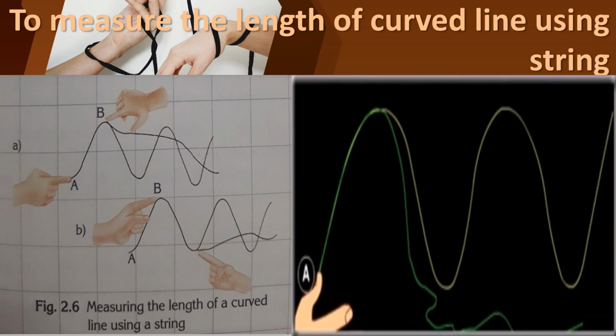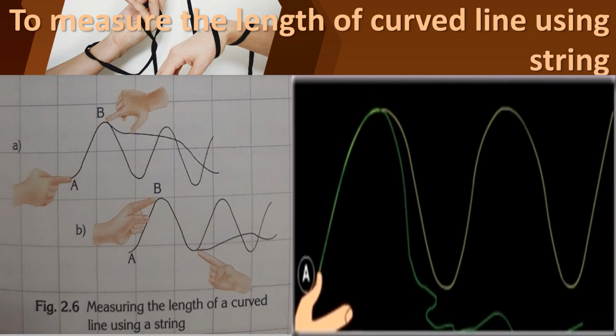Put a knot on the thread near one of the ends and keep it at position A. At that point you should keep that knot. Place the knot at the beginning of the line, point A, and press it with your thumb.